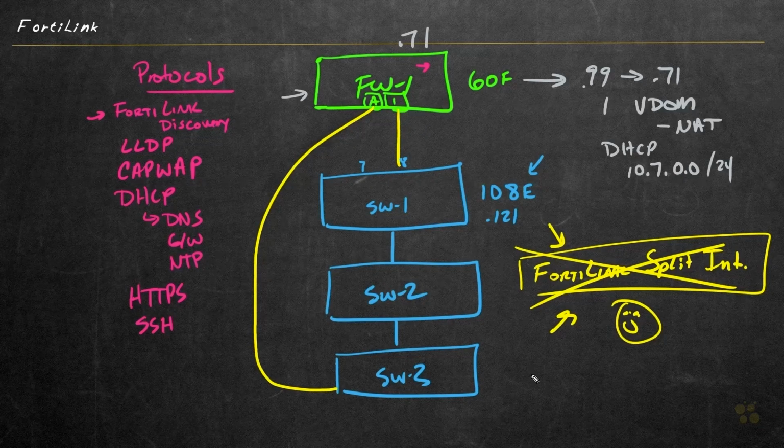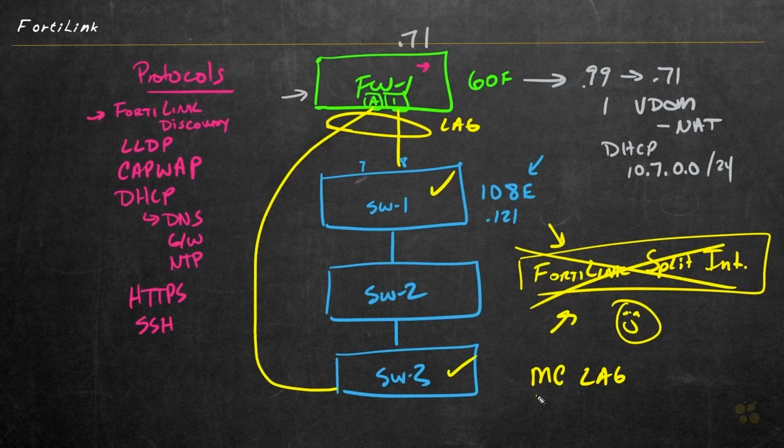And here's the scenario. If we enable multi-channel link aggregation, which means we have one logical link aggregation here, and it goes to 2 different switches, if switch 1 and switch 3 are both configured to support multi-chassis link aggregation, then we can have these physical connections. We can disable the split interface option on the FortiLink, and it's a way of having our cake and eating it too. However, we need to make sure that we have all the configurations in place on switch 1 and switch 3 for multi-channel link aggregation before we disable that feature.